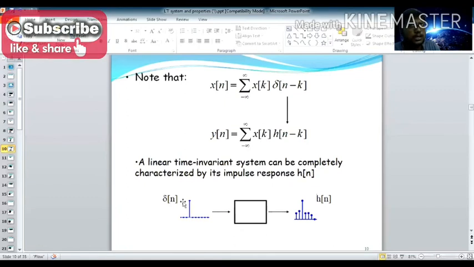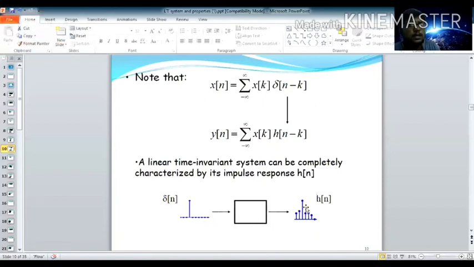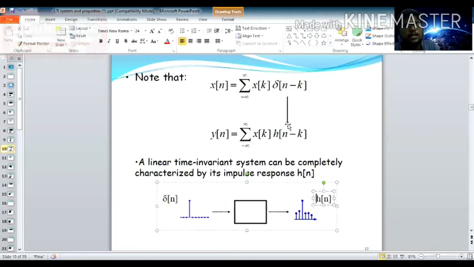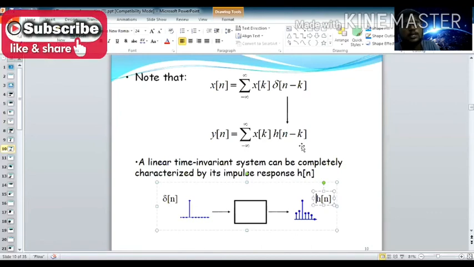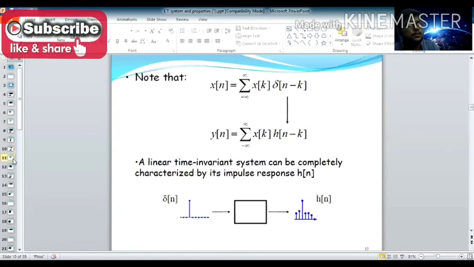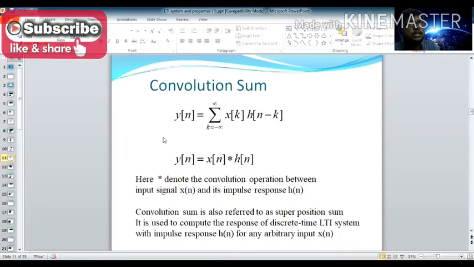So del of n, the impulse given as an input to your system h of t or H of S, produces the corresponding impulse response H of n. This is how del of n minus k is transformed to H of n minus k after the transformation operation. Transformation or transfer function is nothing but the ratio of output to input of the system. Okay, how did you understand?